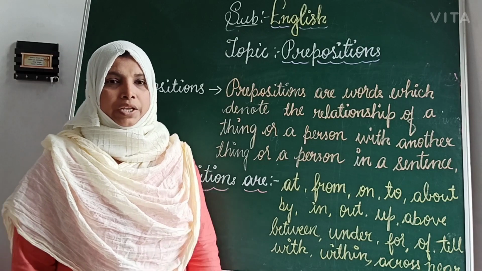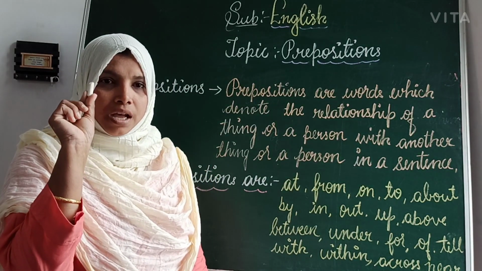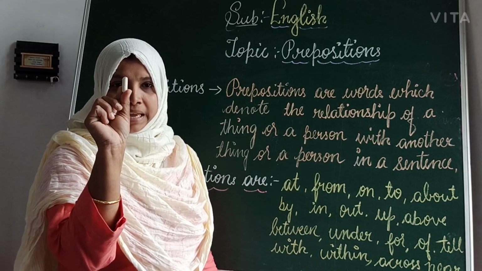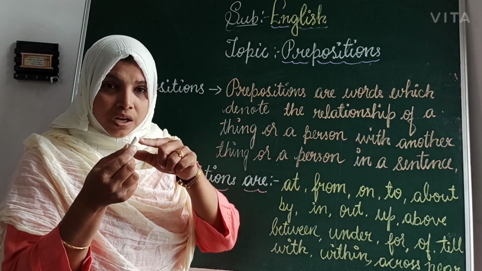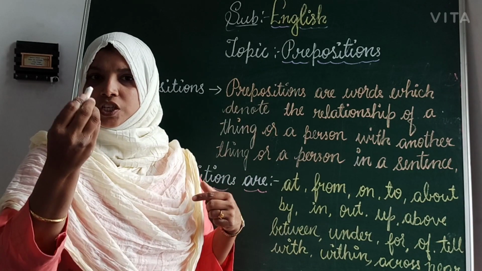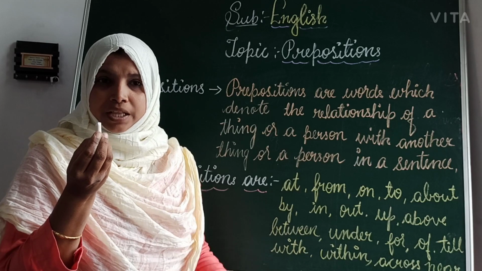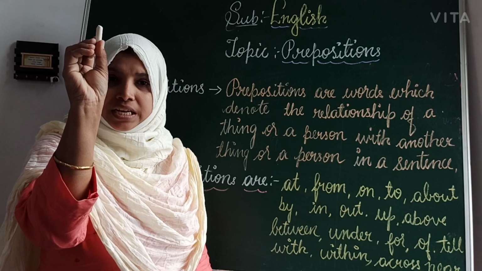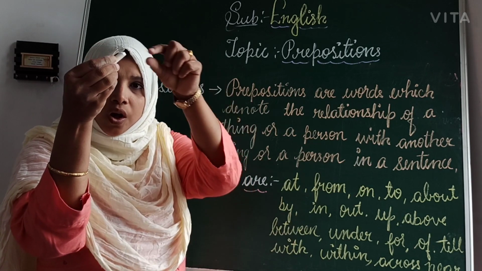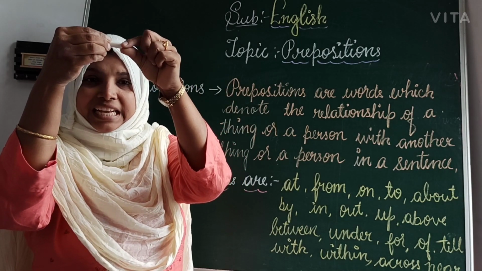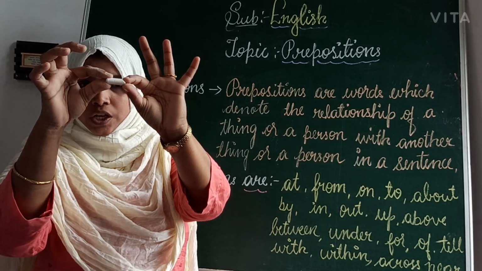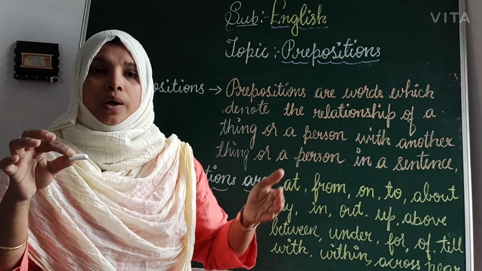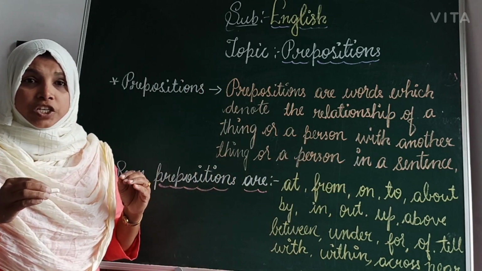For example, you can see me. I am having a chalk in my hand. The chalk and myself, we have a relationship. What is the relationship? The chalk is in my hand or fingers. Where I kept the chalk and my hand, we have a link. This is called a relationship, maybe between a thing or a person.